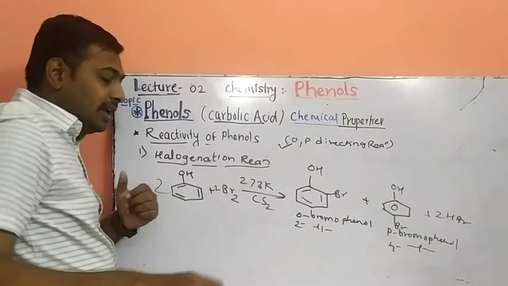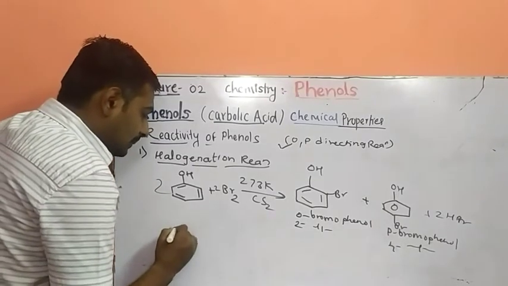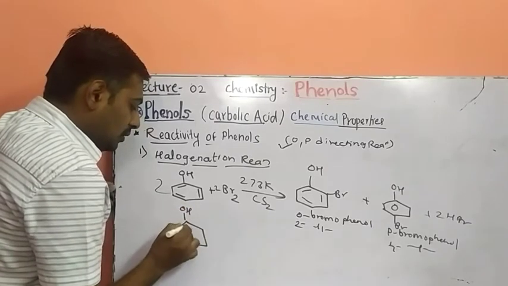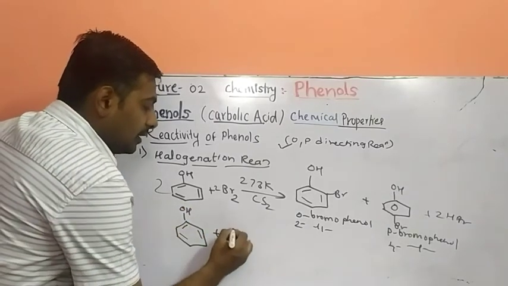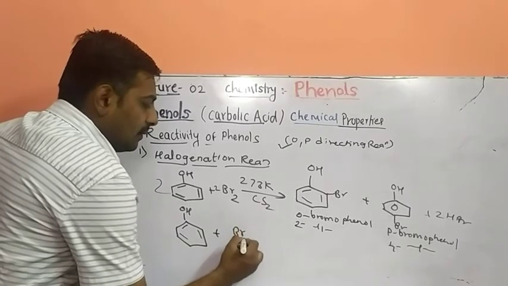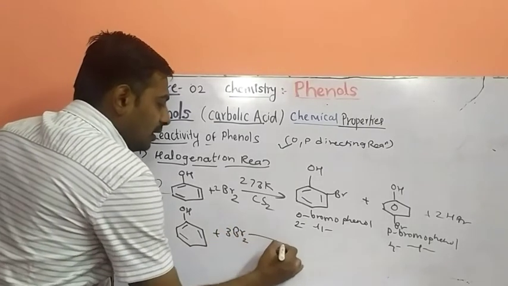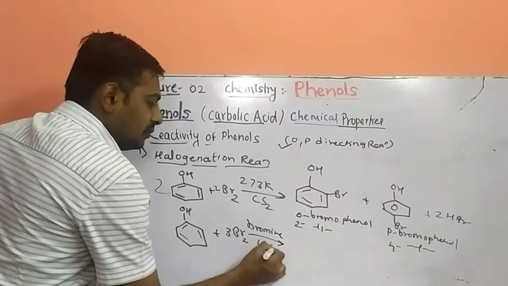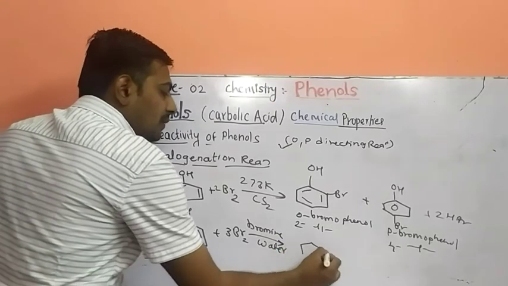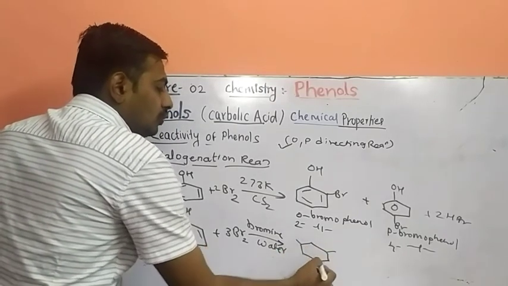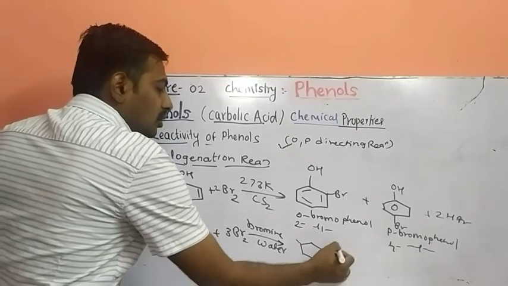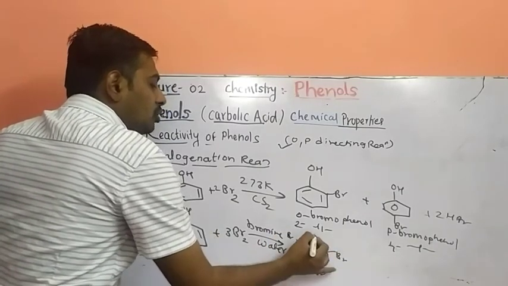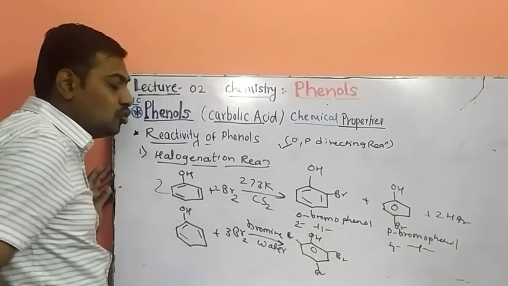But what happens when phenol is reacted with bromine water? See the difference in the reaction. When phenol is reacted with bromine water, we get ortho, para, ortho substitution: all the substitutions in one molecule. You will get the 2, 4, 6 positions.